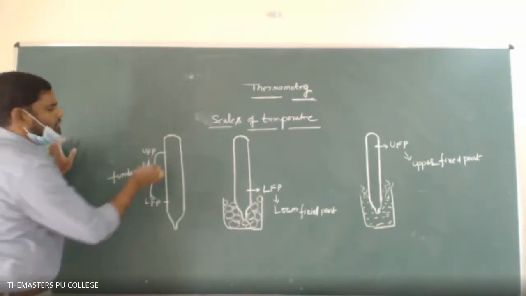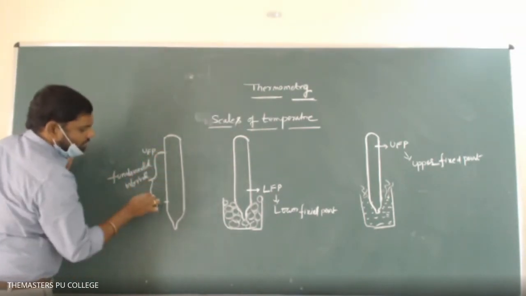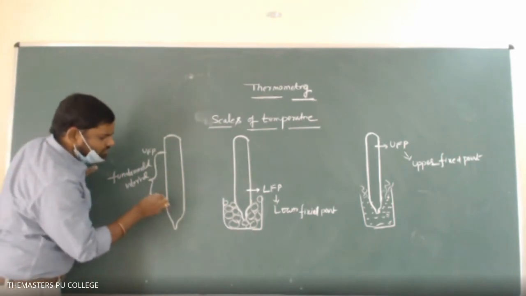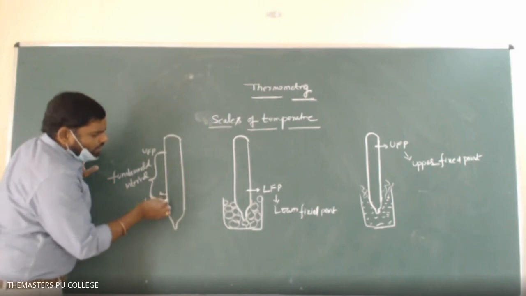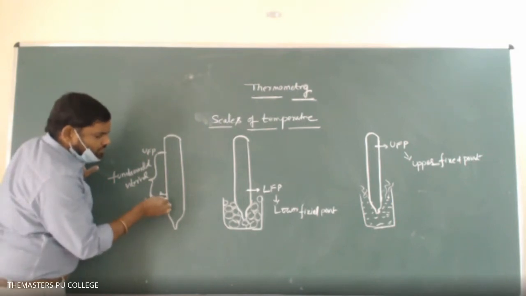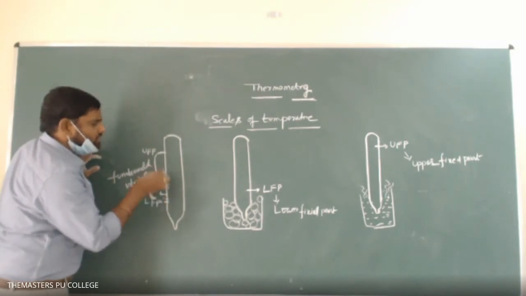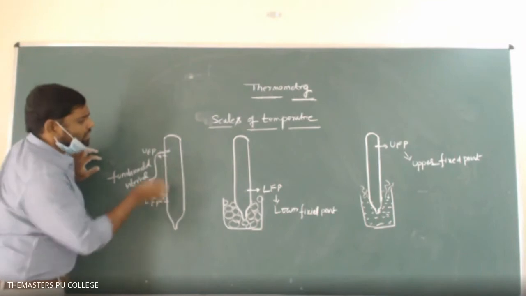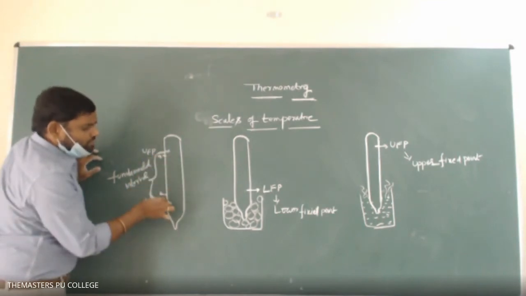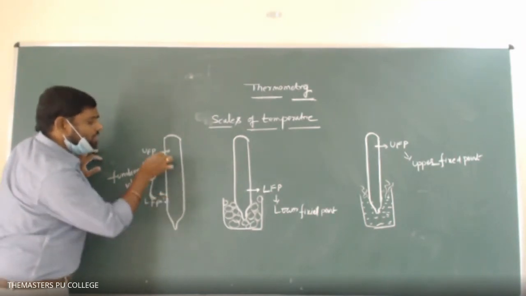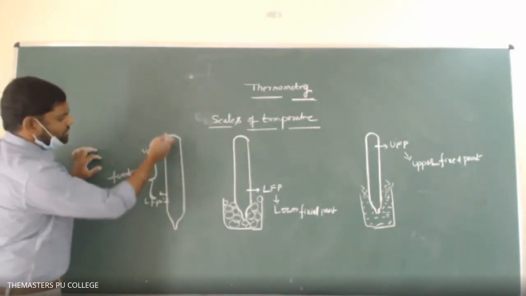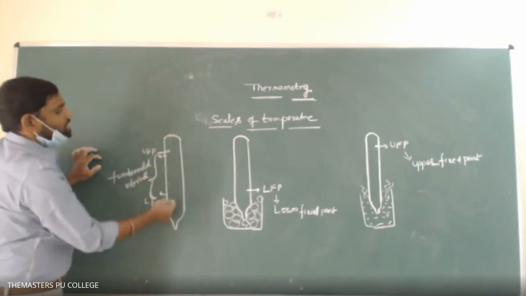This fundamental interval will be divided equally. For example, this is 0, this is 1, this is 2. The gap between 0 and 1 must be the same as between the first and second digit. Similarly, if this is 99 and this is 100, the gap between 0 and 1 must equal the gap between the last and last but one digits. So we have to divide in equal intervals.